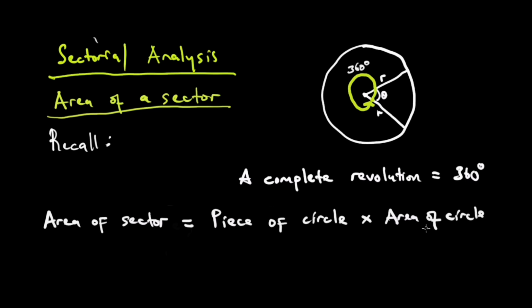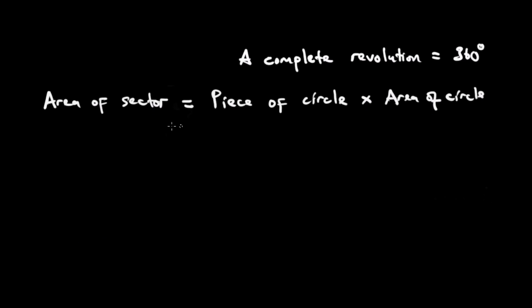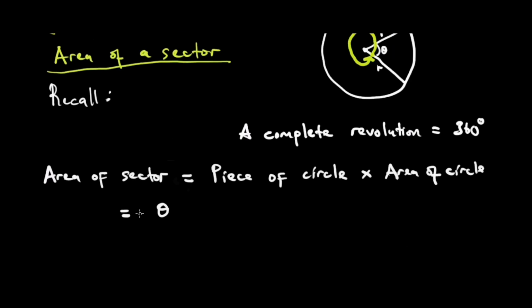Ndozvinenge zvichiitika panapa. Kana tichida kutsvaka the area of a sector, basically tiri kuda the area of a circle, but we are acknowledging the circle redu kasector kapiece keseccle. Saka we are going to multiply the piece of that circle multiplied by the area of the circle. Saka panapa, what is the piece of the circle? The piece is going to be theta and this angle theta over 360 degrees. Ndo piece yacho yatiri kuda. Tiri multiply nechi the area of a circle yatati ichi, it's pi r squared.